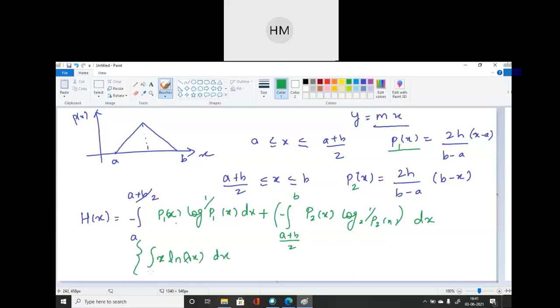ठीक है? इस तरीके से इसका कोई इक्वेशन बनेगा तुम्हारा and you have to know the formula of integration for x and natural log. So here I will directly tell you this value. The integration value for this kind of function is x square by 2 ln lambda x minus x square by 4. Okay, this is the integration formula which will be helpful for you to simplify this kind of numerical.